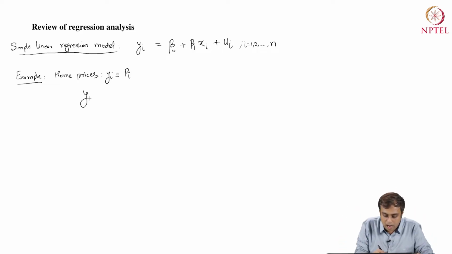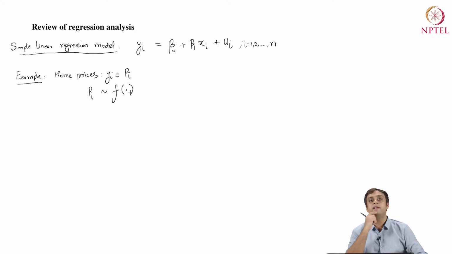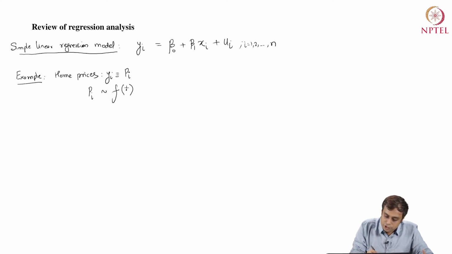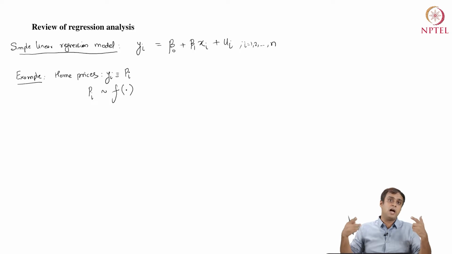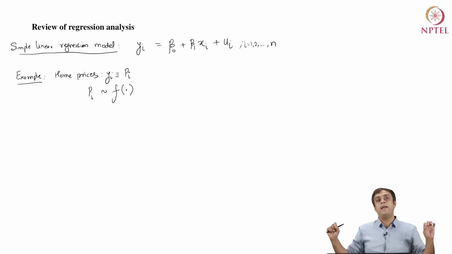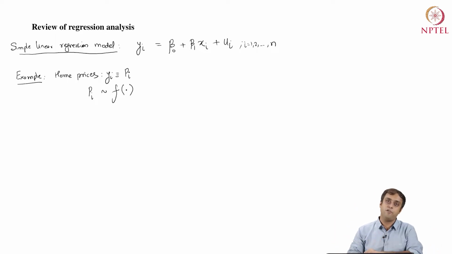So we are going to say that yi, or let's say we can say pi, is represented by a probability density function f of pi, right? It could be a normal distribution, it could be anything. If it's a parametric distribution, you will have a parameter, the density parameter, f of theta, right? But the idea is that pi can take multiple values. Each ith unit of analysis can take multiple values as far as their price is concerned, and it's going to be drawn from this PDF f of pi, right?